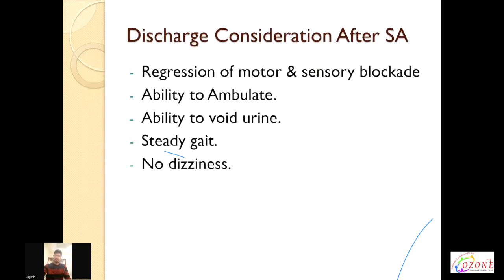Various discharge criteria after spinal anesthesia: regression of sensory and motor blockade. Complete regression of sensory and motor block is required to ambulate the patient. So ability to ambulate, ability to void urine, steady gait, and no dizziness. If these criteria are fulfilled, then we can discharge the patient.